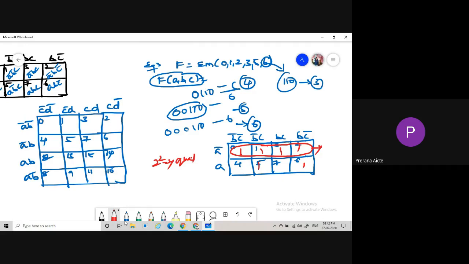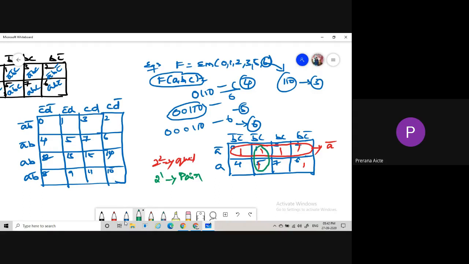So that's why, if we take these 4 terms as a group, we are getting A bar. And then, is there any possibility of a quad? No, sir. Then we go to the pairs. The next priority is 2 power 1, that is nothing but a pair. Is there any pair? 1, 5. Yeah, 1, 5. So it is nothing but one pair.